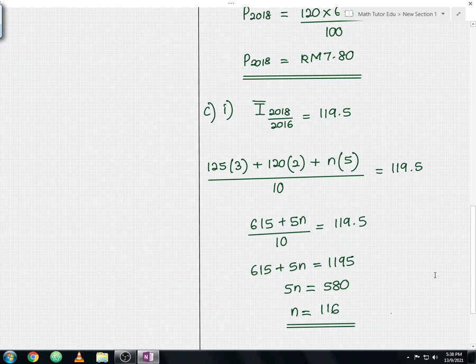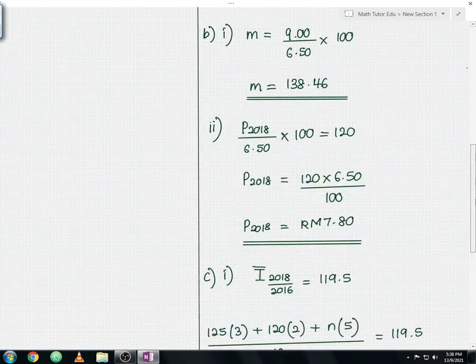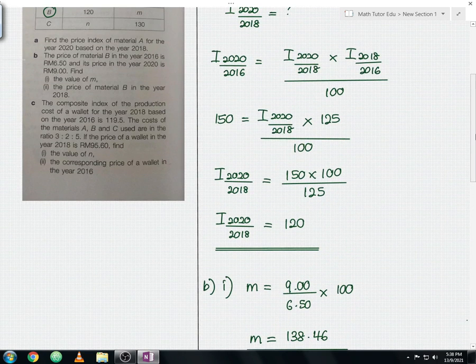Okay, so from here let us proceed our discussion for question C part 2. For question C part 2 we are required to find the corresponding price of a wallet in the year 2016. We are still referring to the composite index of the year 2018 based on the year 2016. So now we need to find the corresponding price of a wallet in the year 2016 if the price of the wallet in the year 2018 is 95 ringgit 60 cent. This information is very important to solve question C part 2.